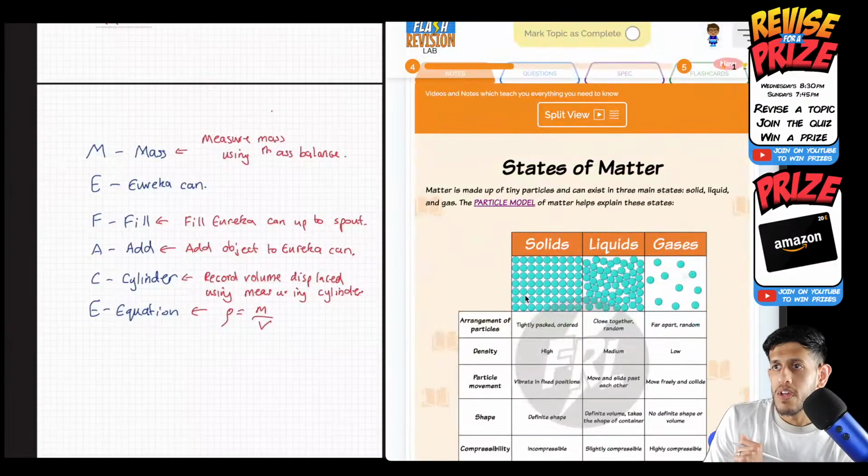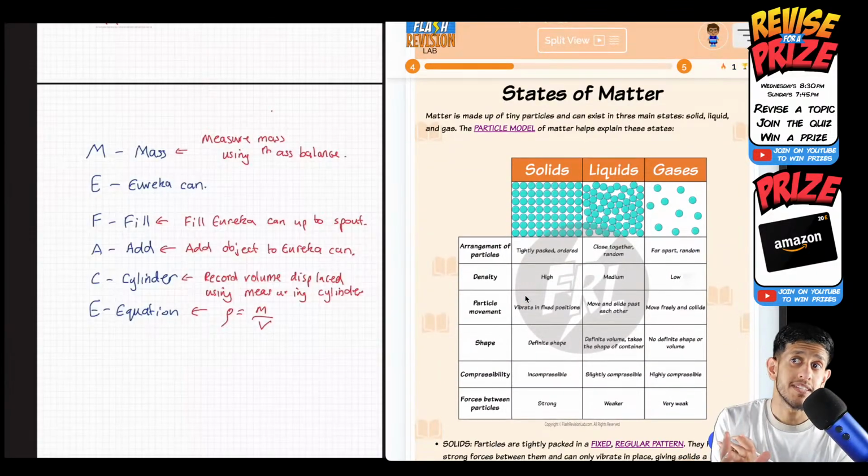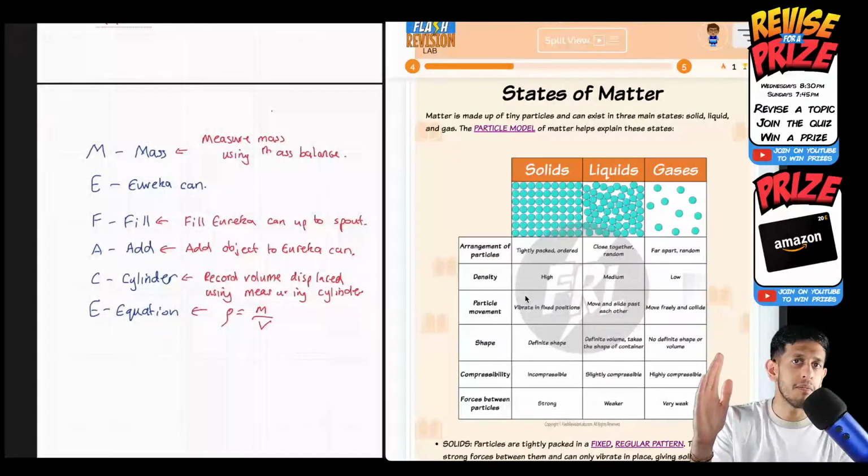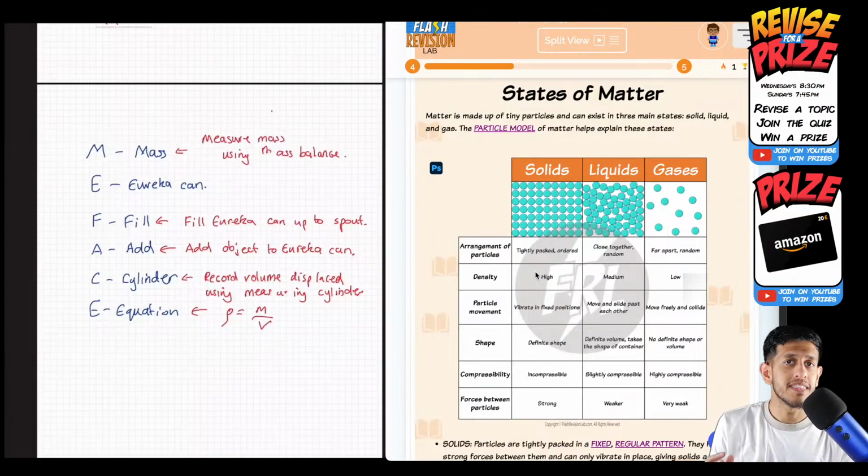Okay. So here we have the 3 states of matter that we see: solids, liquids, and gases. And here we compare their properties. Density being the highest in solids. You can see that because there are so many particles close together. Gases being the least dense because their particles are more spread out.